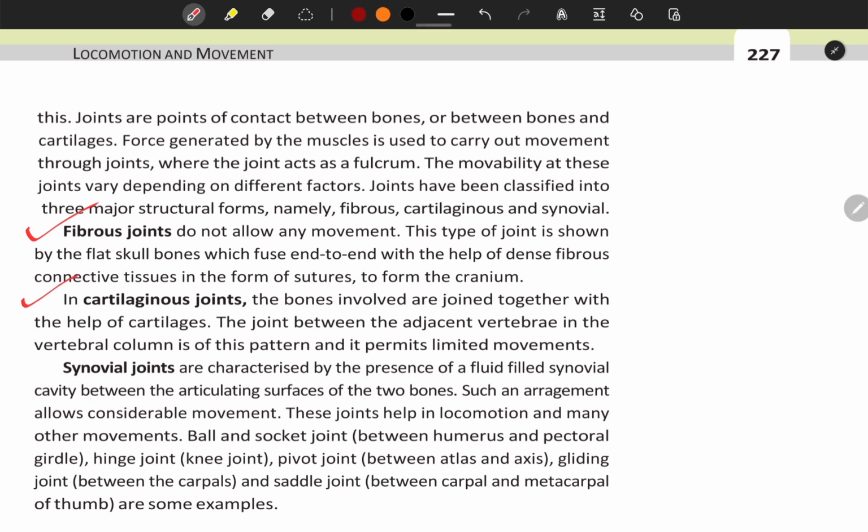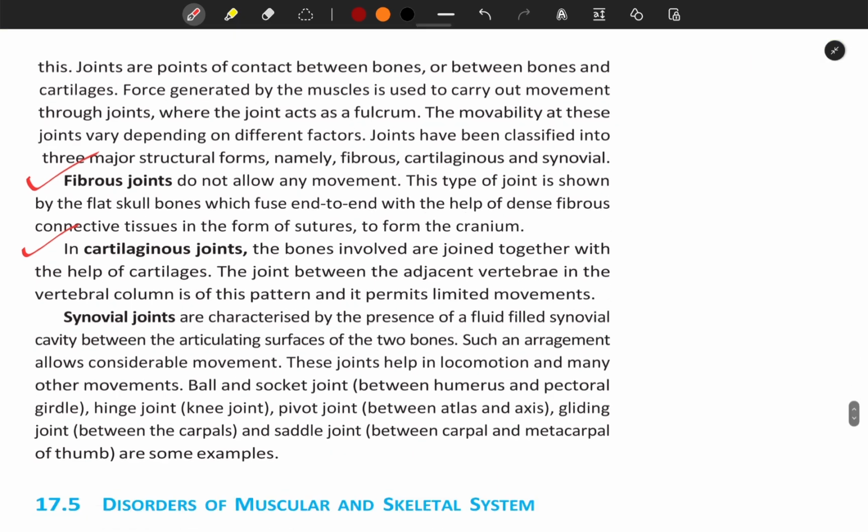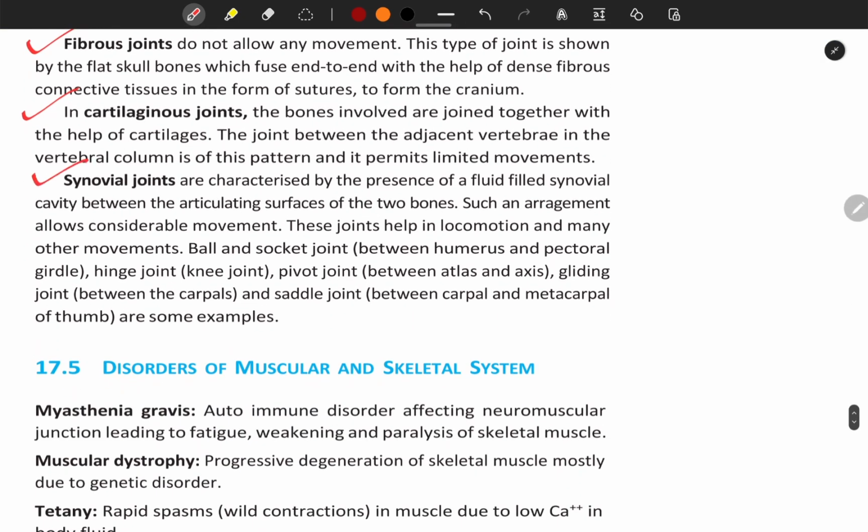In cartilaginous joints, the bones involved are joined together with the help of cartilages. The joint between the adjacent vertebrae in the vertebral column is of this pattern, and it permits limited movements. Synovial joints are characterized by the presence of a fluid-filled synovial cavity between the articulating surfaces of the two bones. Such an arrangement allows considerable movement. These joints help in locomotion and many other movements.